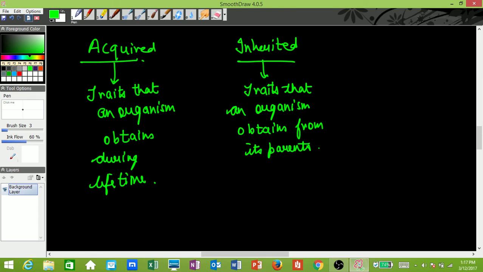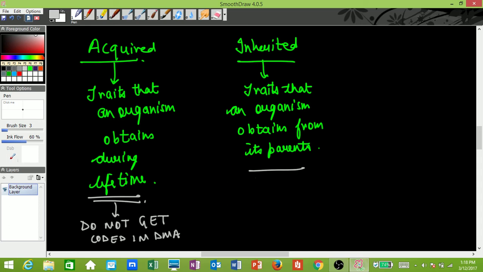Now acquired traits, beta, you need to understand, are those traits which do not get coded in the DNA of the organism or the gene of the organism. They are not caused due to any coding in the DNA. The inherited traits are caused due to coding in DNA.